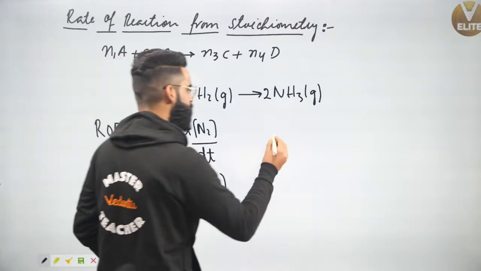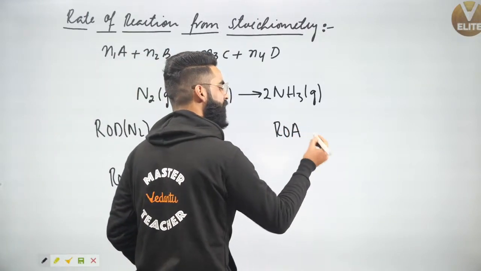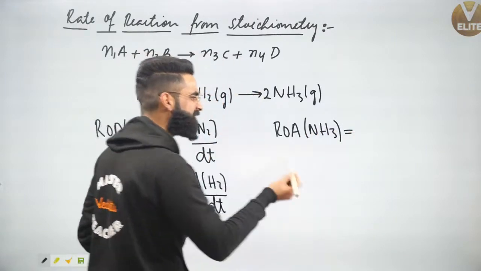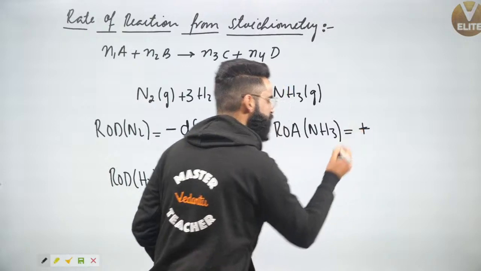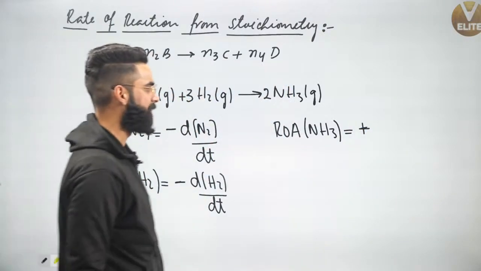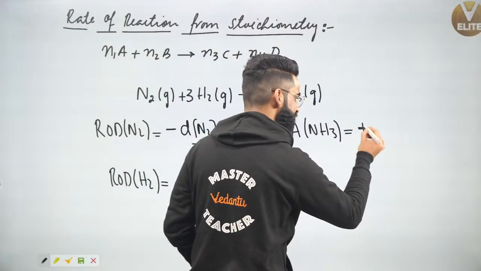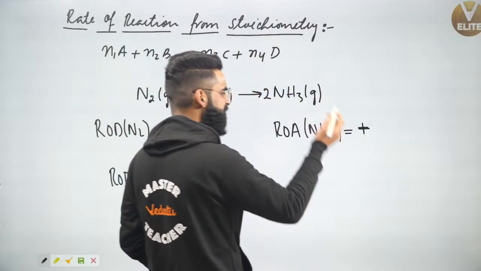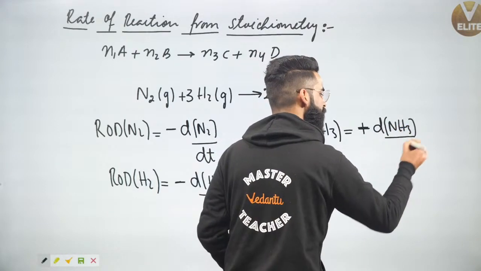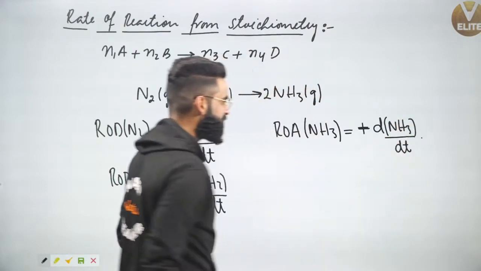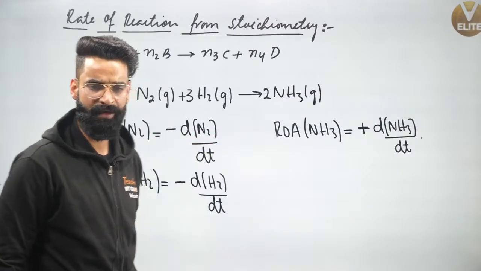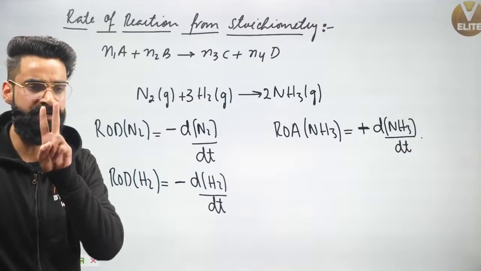Similarly, if I talk about the rate of appearance of NH3, what is it going to be? I'll be starting with the positive sign. Why? Because I'm talking about the appearance, and we know products appear with time. So this positive sign signifies that the concentration of products increases with time. So I'm going to write change in the concentration of NH3 divided by small time interval dt right here. This is how I represent rate of disappearance of reactants and appearance of products.